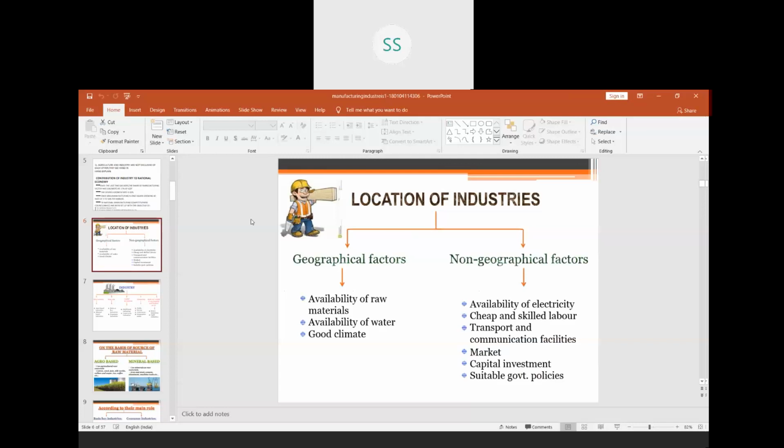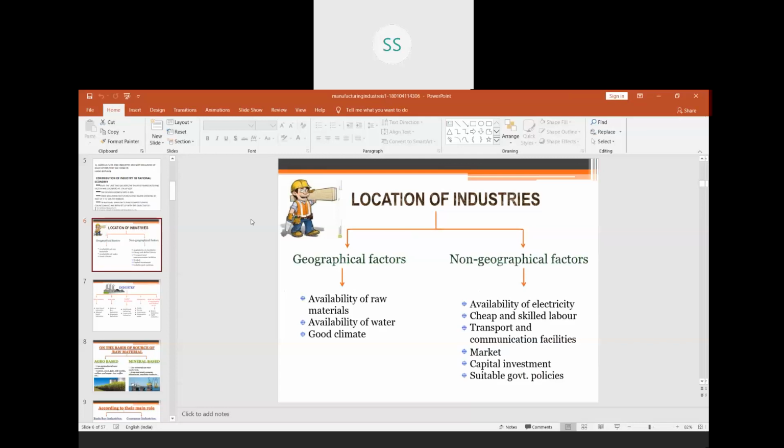If you talk about before independence, most of the manufacturing units were located in a few places of our country through which our overseas trade could take place, because our trade mostly took place through the water routes at that time.